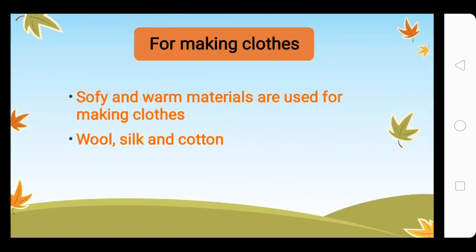For making clothes, soft and warm materials are used, obviously, so that they do not hurt our skin or irritate us, okay. For this reason we use soft and warm materials mostly in winter to make our clothes. Wool, silk and cotton are most of the time used for making clothes. You may also add leather into it, okay.